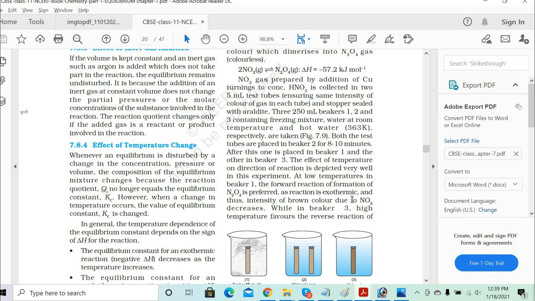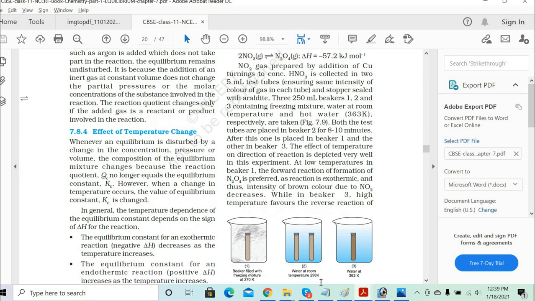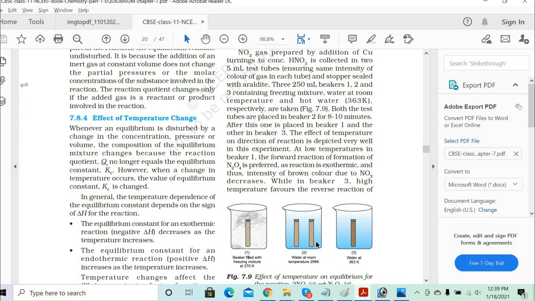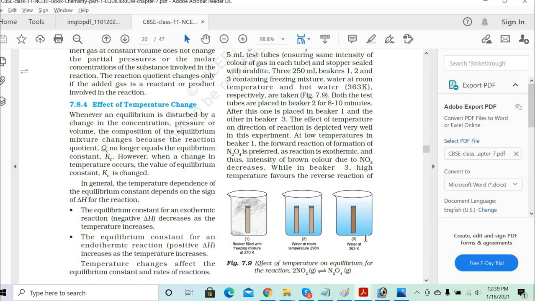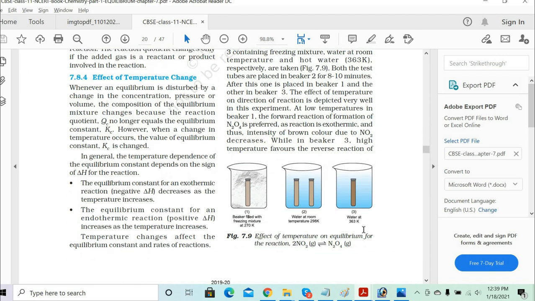So basically one is at the freezing temperature, the other is at room temperature, and the third one is water at 363 Kelvin. Correct? So basically low temperature, room temperature and high temperature.